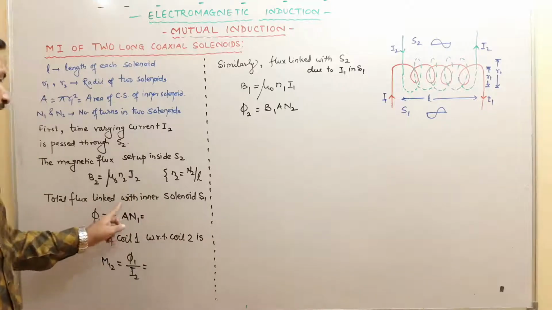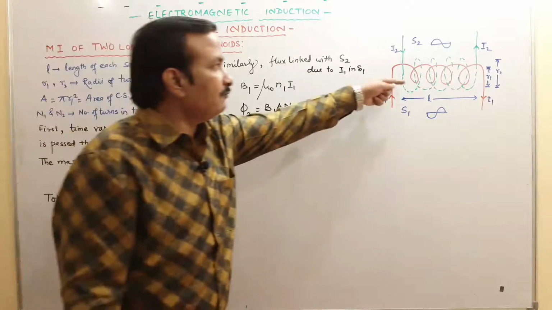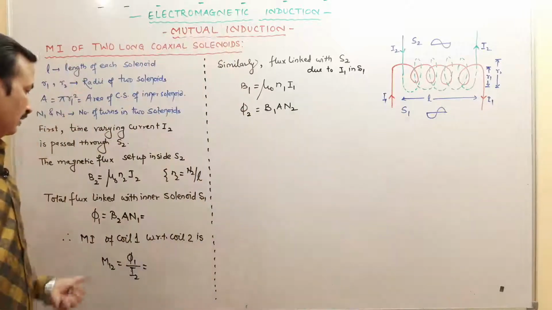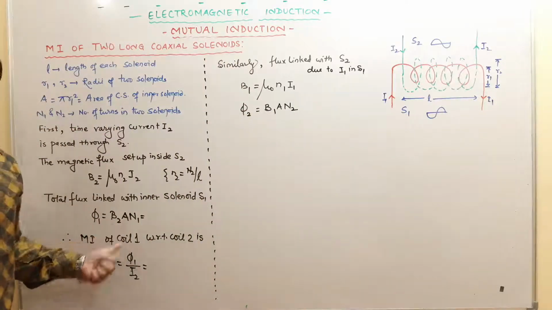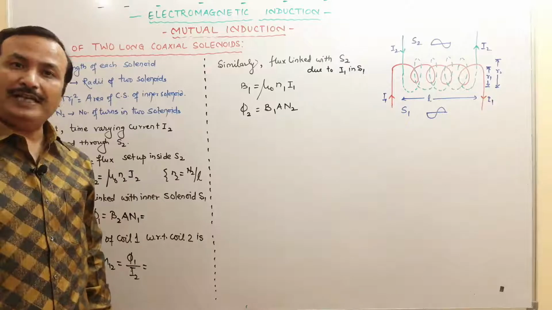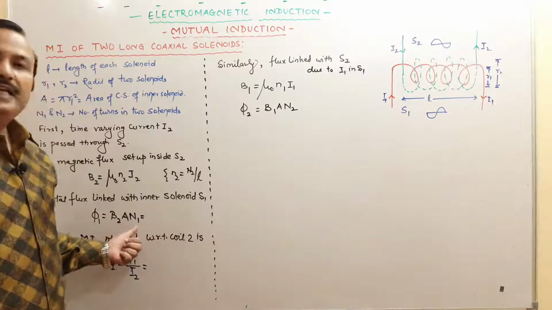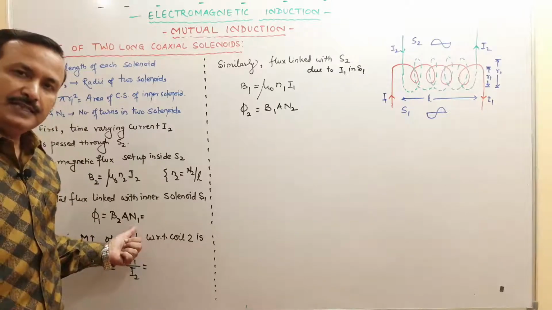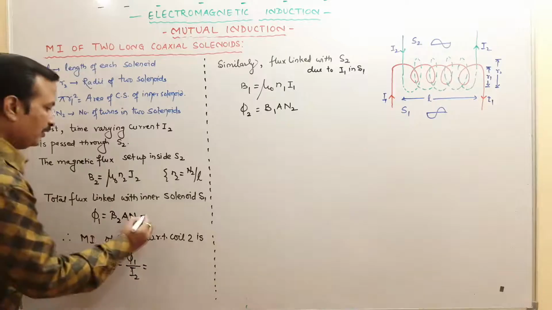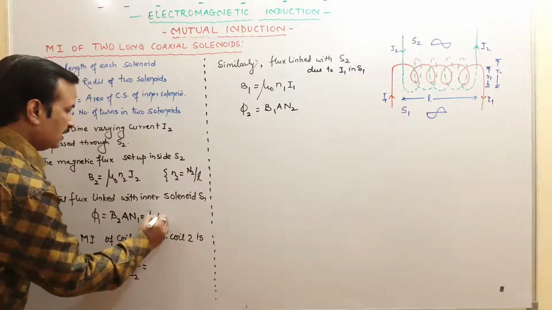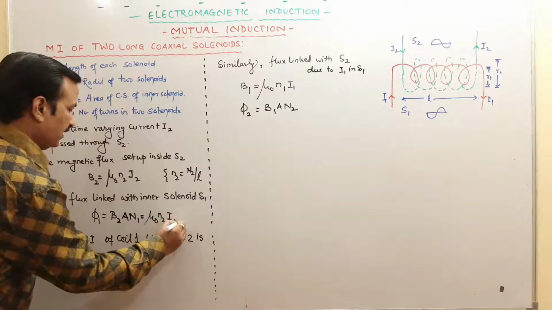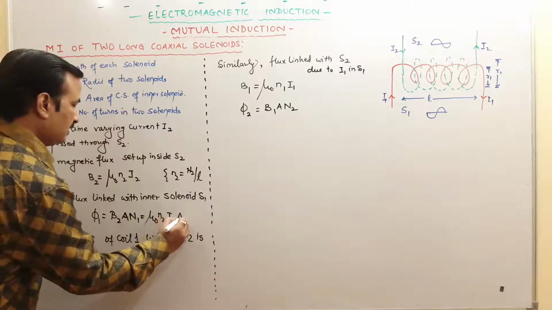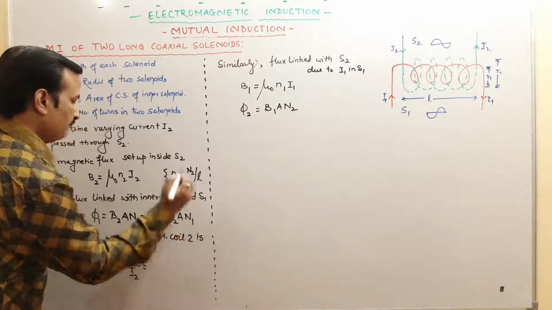So the total flux linked with the inner solenoid. तो अंदर जो flux होगा inner वाले solenoid में वो कितना होगा? Phi is equal to B into area, B into area. N1 is number of turns in the solenoid. ठीक है, substitute कर दीजिए B2 की वैल्यू. We will get mu naught into I2, this is B, this is A, then N1.